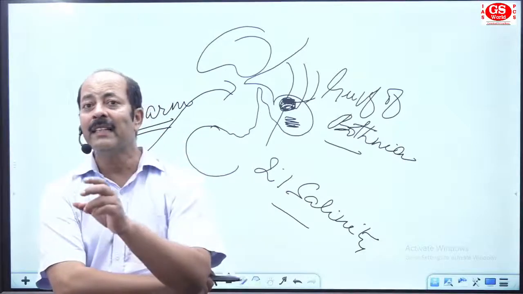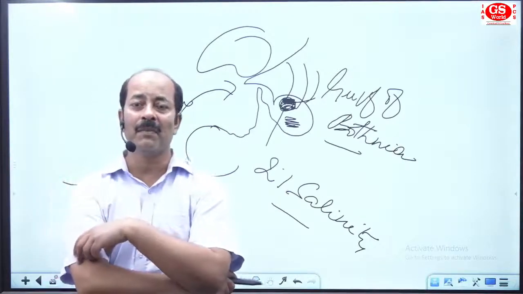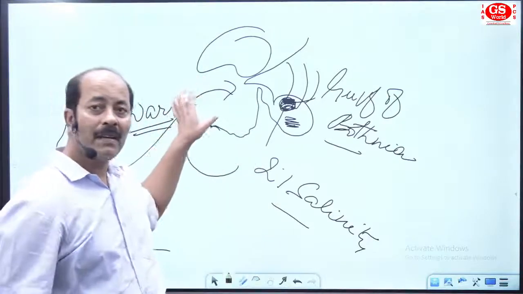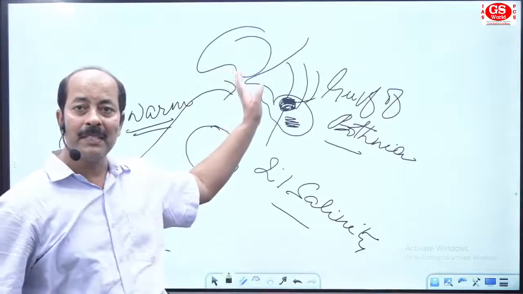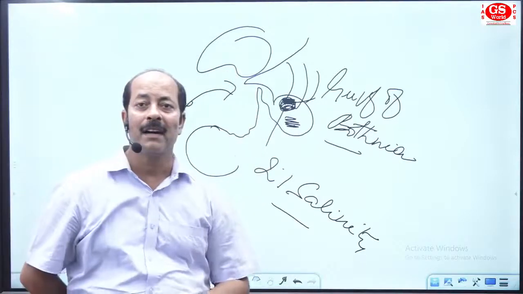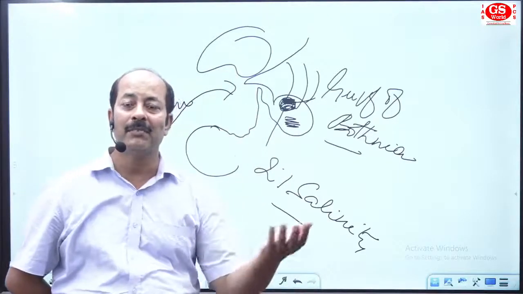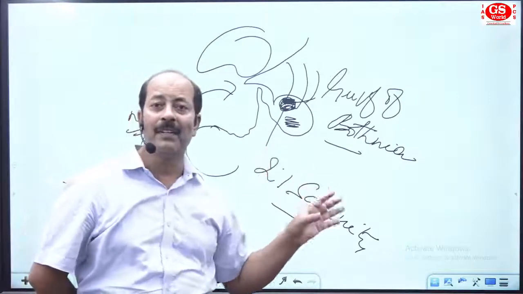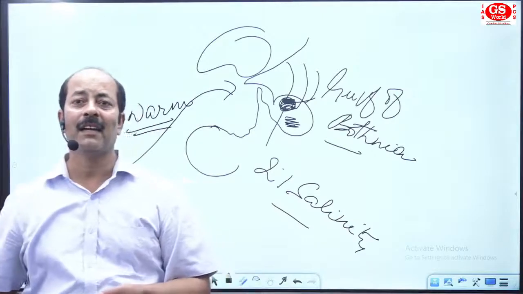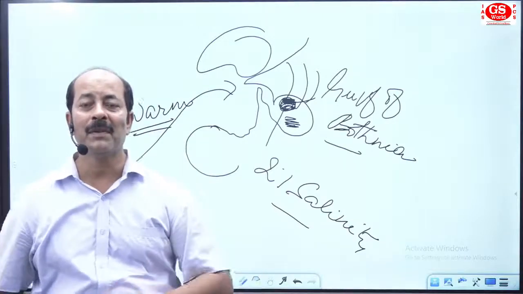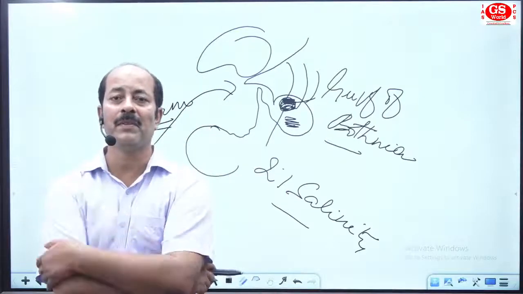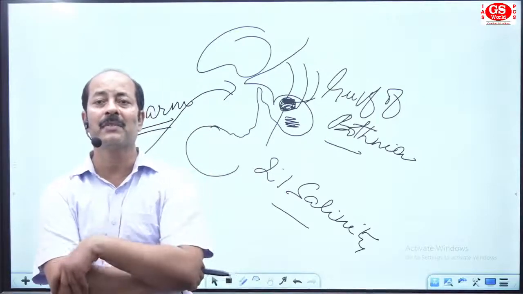Now why is there the least salinity in the Gulf of Bothnia? The reasons are the oceanic current coming from the Atlantic area to northwestern Europe, and the second is the melting of ice and the fresh water coming by a number of rivers. So these are the reasons for the low salinity in the Gulf of Bothnia in the north part of the Baltic Sea. Suppose they ask you a facts question, nowadays they are asking facts questions also.